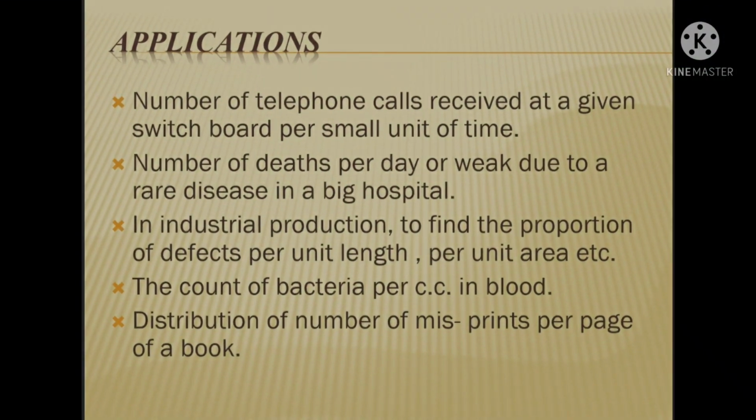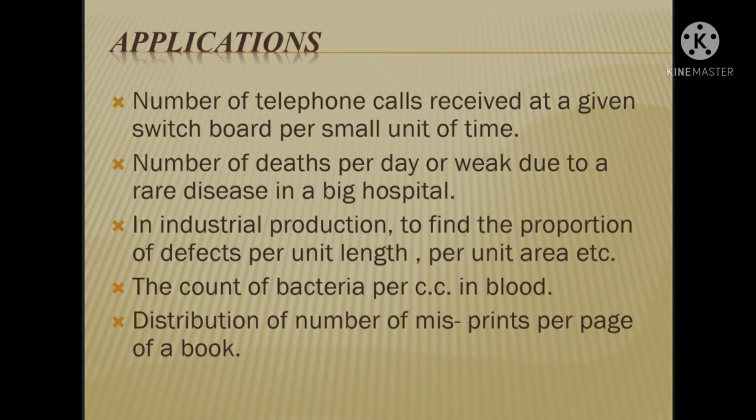Later, moving on to the next slide, applications of Poisson distribution. Firstly, the number of telephone calls received at a given switchboard per small unit of time. Number of deaths per day or week due to a rare disease in a big hospital. Next, in industrial production, to find the proportion of defects per unit length, per unit area, etc. And the count of bacteria per cc in blood.